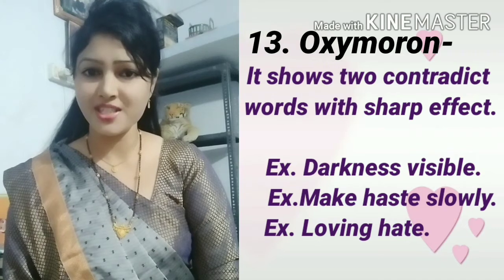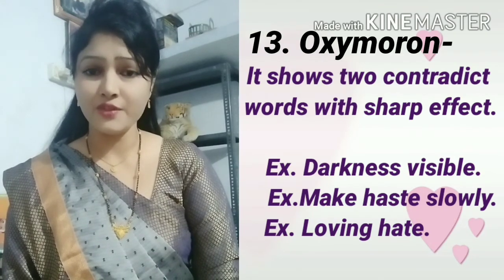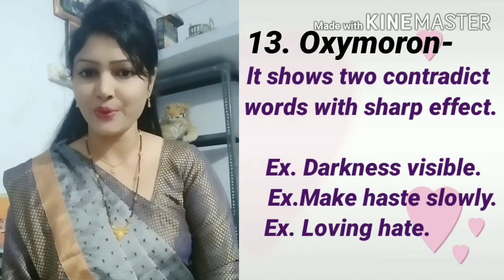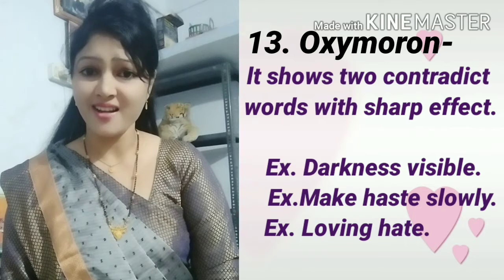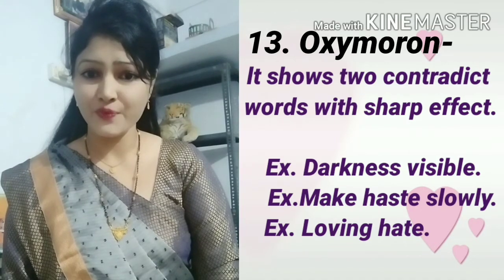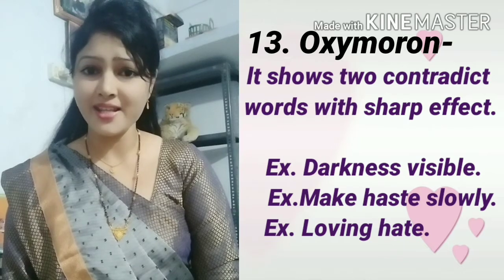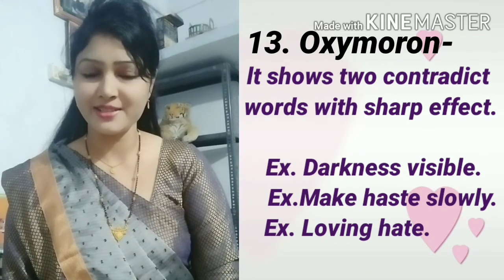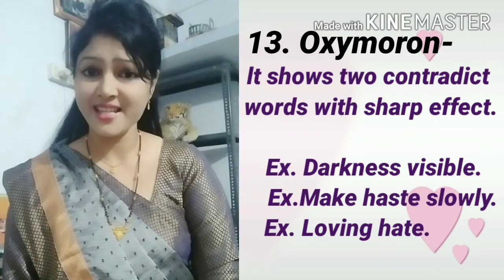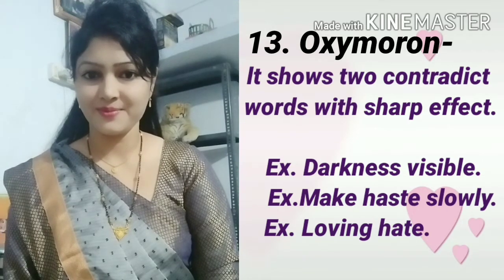Next figure of speech is oxymoron. It shows two contradictory words with sharp effect. Example of oxymoron is darkness visible. These two ideas are different, contradictory, but sharp: darkness and visible.